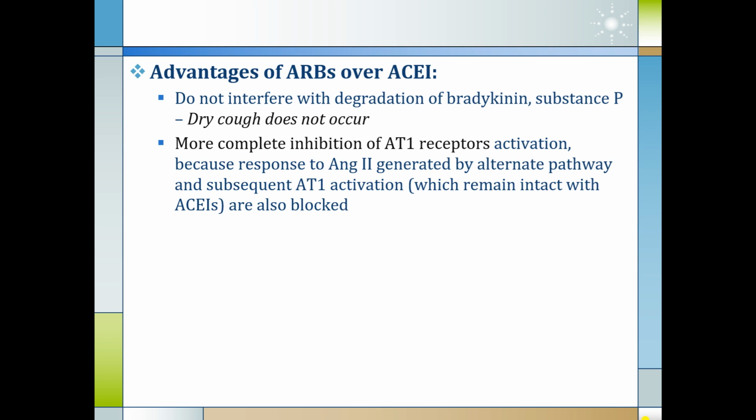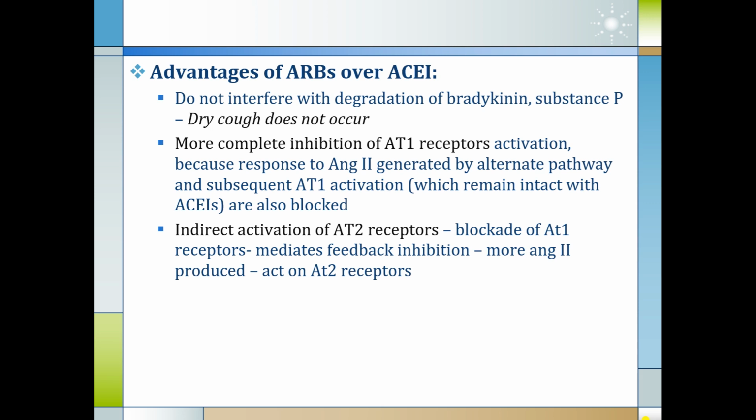What happens with an ACE inhibitor? When the ACE enzyme is inhibited, angiotensin 2 is not produced or a very little amount of angiotensin 2 is produced, which may act on the AT1 receptor and produce harmful action. Here we are blocking the AT1 receptor directly, so even a minute quantity of angiotensin 2 cannot produce the action.